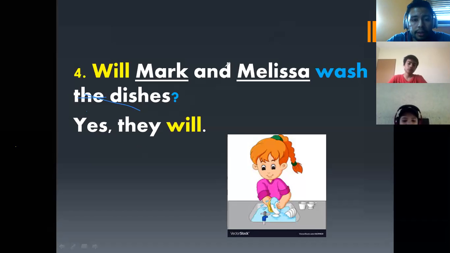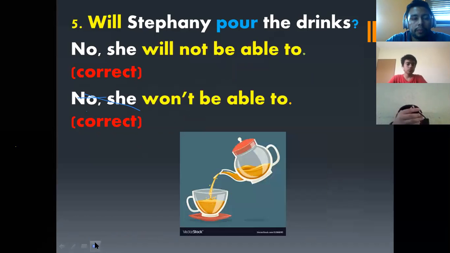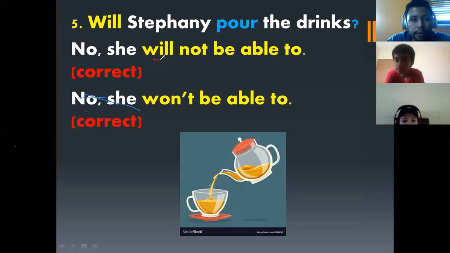All right, let's continue with the other example. Number 5: "Will Stephanie pour the drinks?" "No, she will not be able to." Okay, I want to make a pause here because in this case you have to be careful. As you can see, we have "will not be able to."